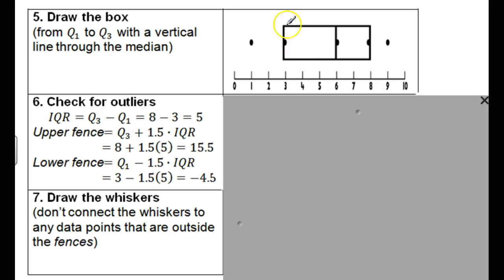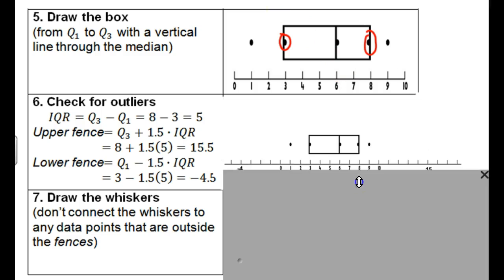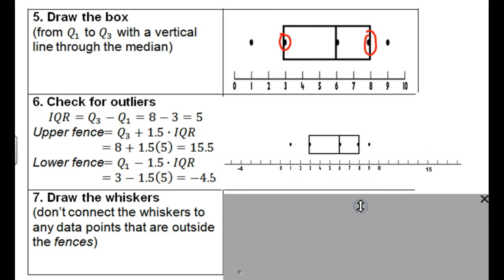Draw the box. So you want to draw the box. Remember, this is Q3 right here, and this is Q1 right here. That's the median, right? So the box goes around Q3 and Q1 there. We just draw it like that. This is kind of the weird step here, and we do need to check for outliers. So right now I can't tell if I connect this line or I connect this line or not. Maybe those 2 points are outliers. We don't know. So we do what's called an upper fence.